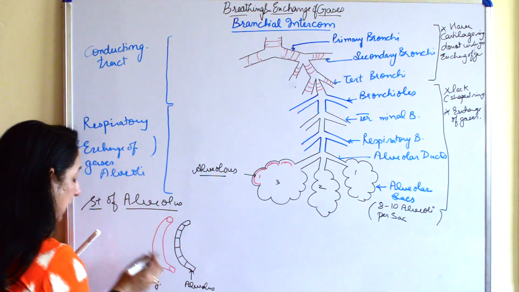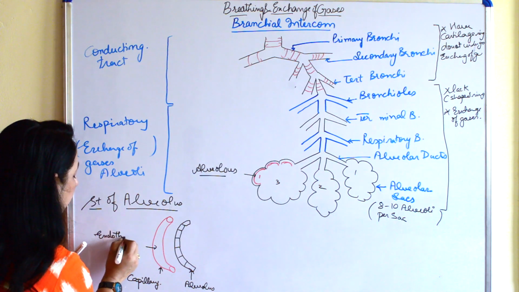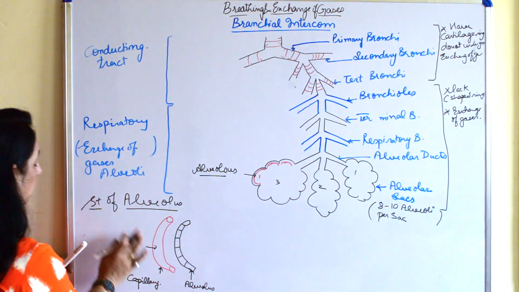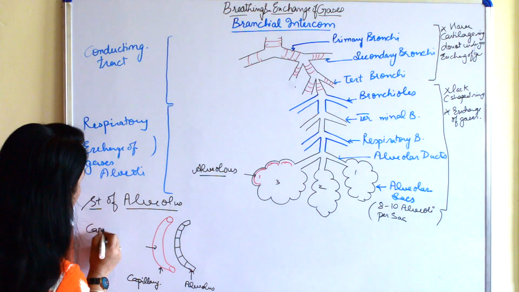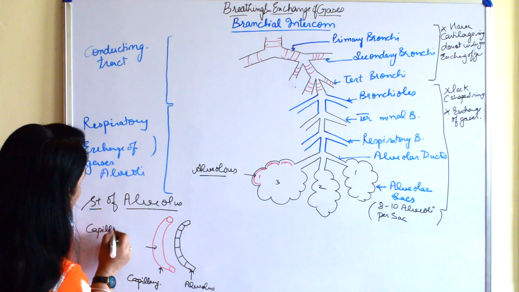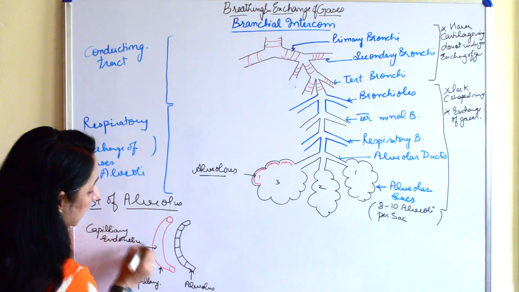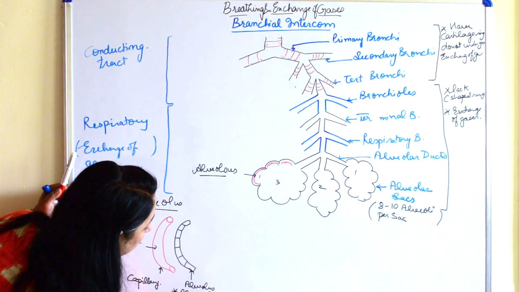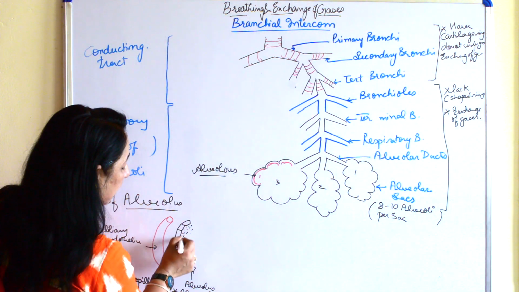Now, capillary is made up of endothelium, whereas alveolus is made of epithelium, or alveolar epithelium.